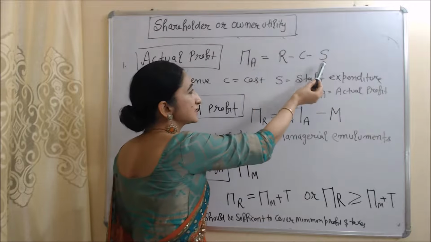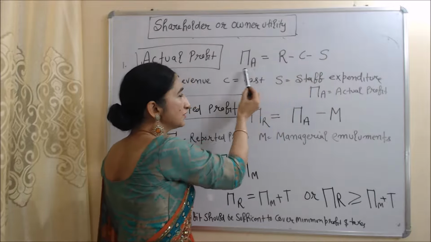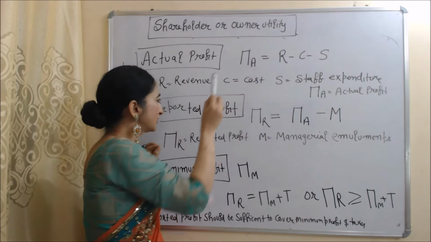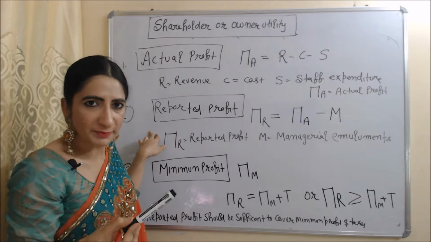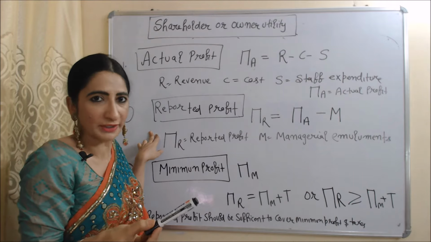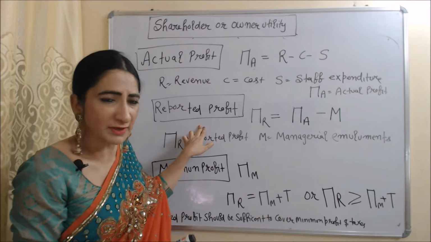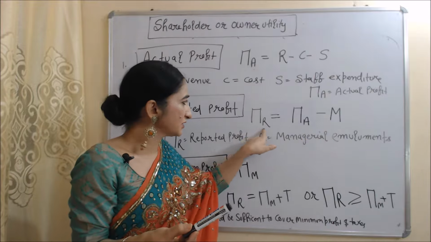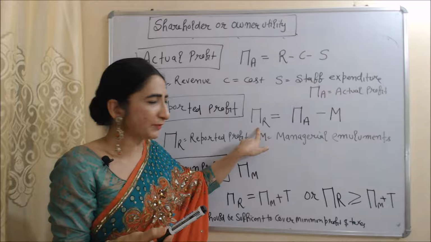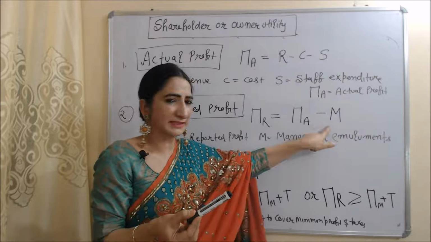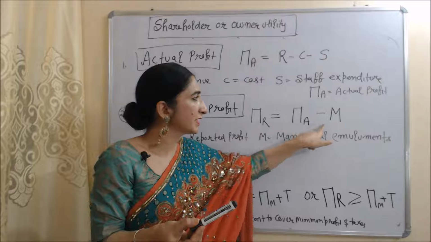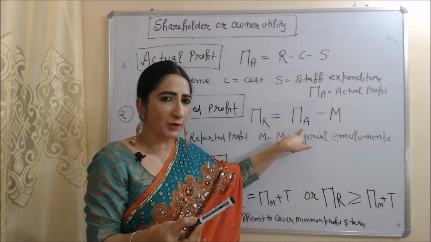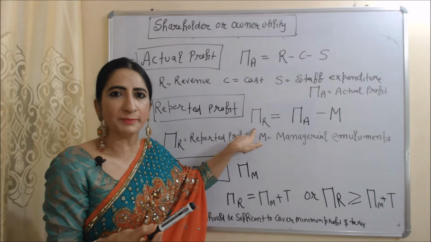When we subtract staff expenditure and cost from revenue, it will become equal to pi A, and pi A represents our actual profit. Next is reported profit. Reported profit is what we actually report to the tax authority, and we can calculate reported profit when we subtract managerial emolument from actual profit. In this equation you can see pi R is reported profit, that is equal to pi A minus M. Here pi A is actual profit, M is managerial emolument. When we subtract managerial emolument from actual profit, it will become equal to reported profit.